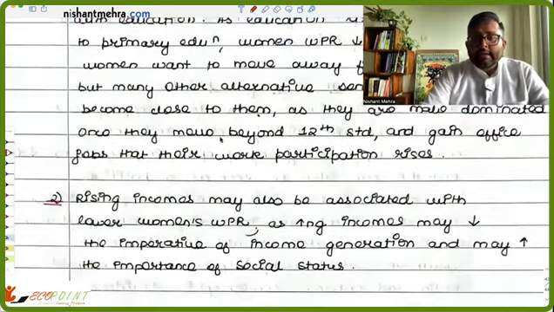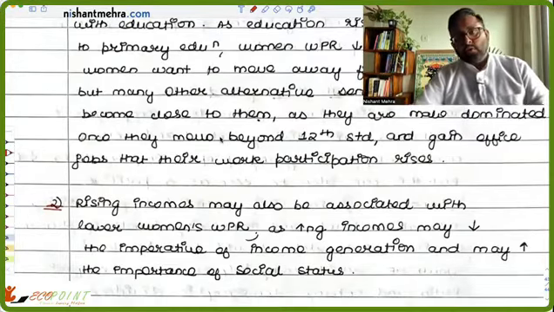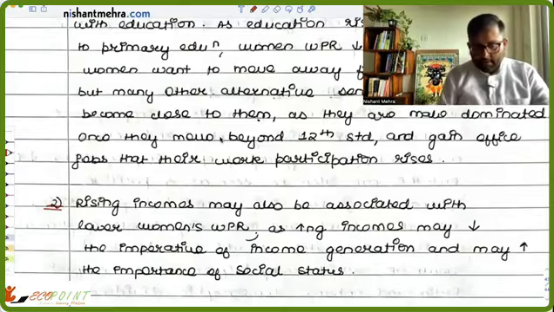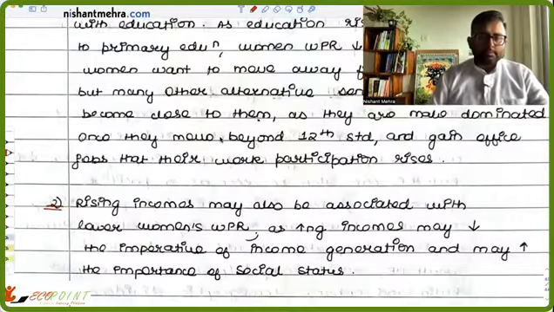The other thing is, it's also a very interesting point. If the household income is increasing, then people will generally think, why do women have to work? Why do they have to go outside home? Why do they have to earn? Because it is seen that if they have to work in offices, when already the household income is enough, they will be thrown open to abuses sometimes by male members also.